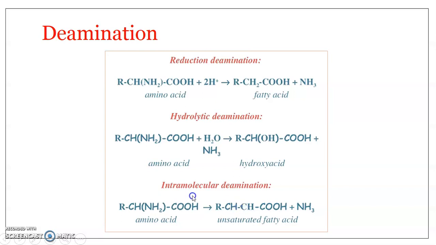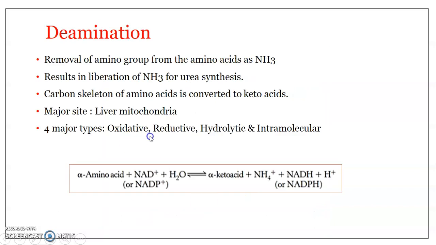So in intramolecular deamination, an amino acid results in the formation of an unsaturated fatty acid on the removal of free ammonia. So in all the deaminations, ammonia is the product and it is released. Apart from ammonia, we can see the fatty acid, the hydroxy acid, and the unsaturated fatty acid in intramolecular deamination.